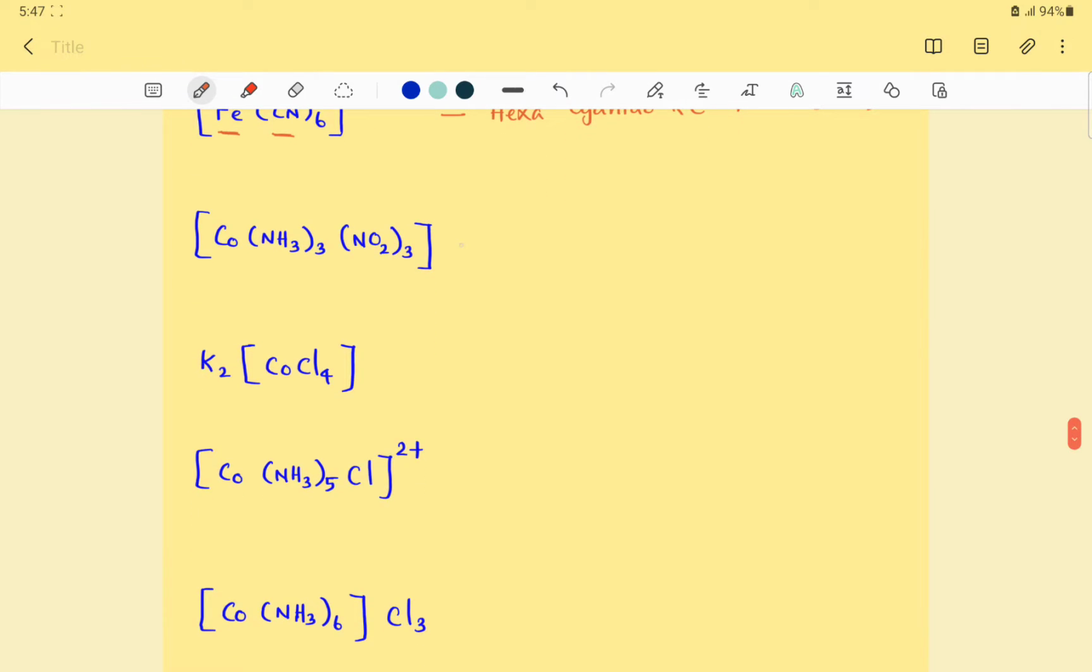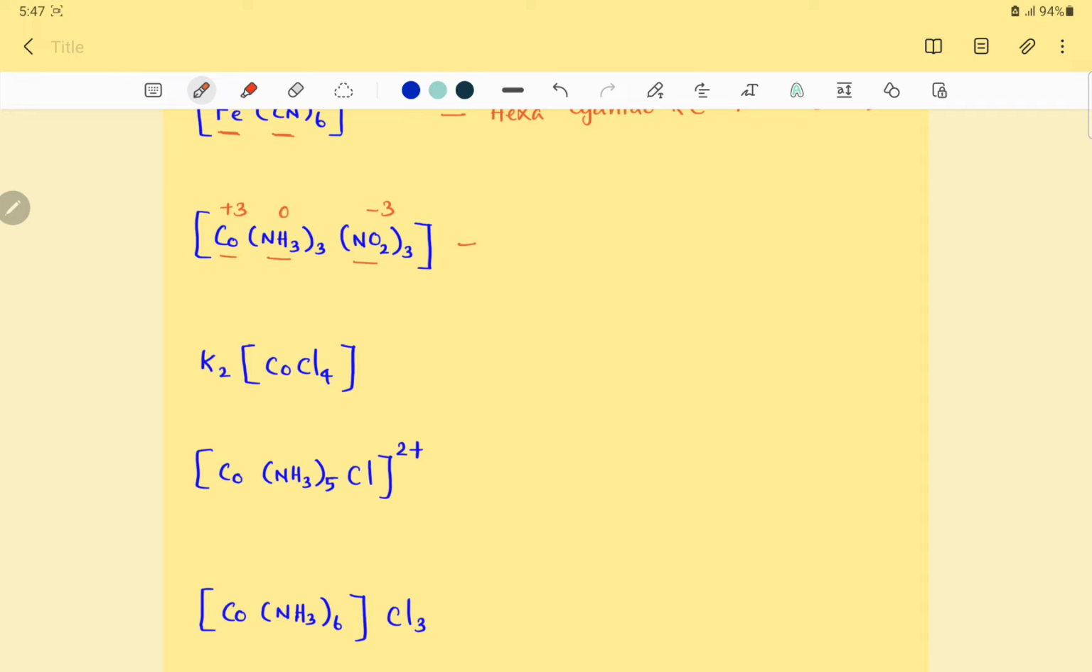Okay, right. So next one. Here cobalt is the central metal ion. There are 2 different ligands. One is the ammine ligand NH3, another one is the nitrito ligand NO2. First let us find out the oxidation state of the central metal ion. Here the ammine ligand is neutral, charge 0. NO2 minus, but you have it thrice, so -3. Therefore the central metal ion has oxidation state +3.